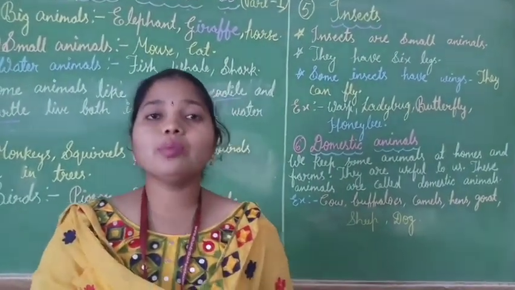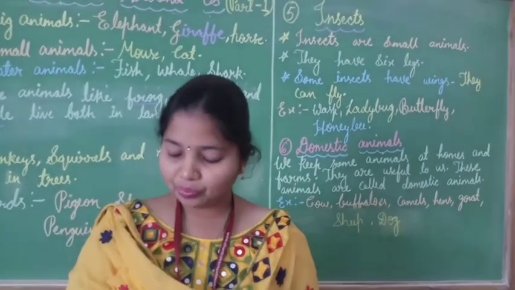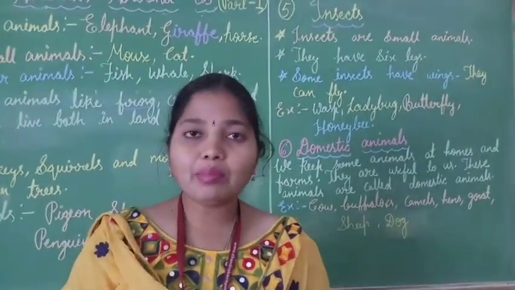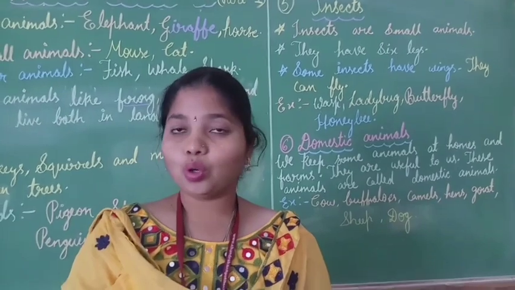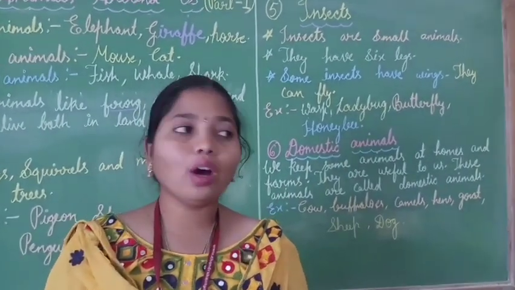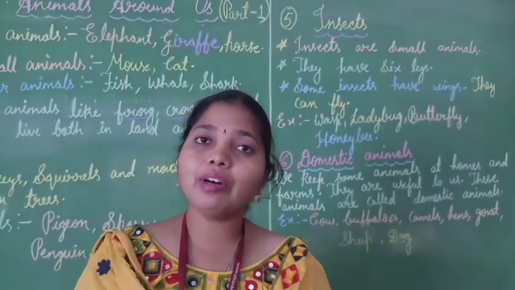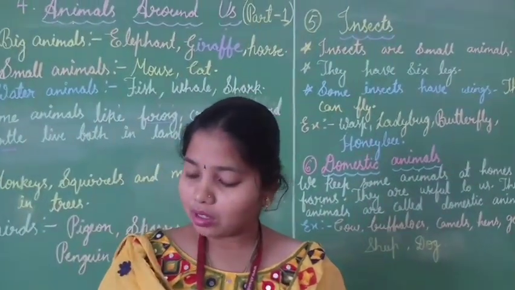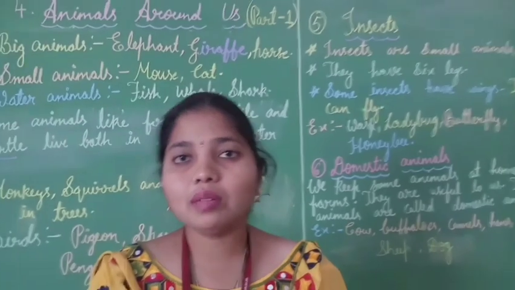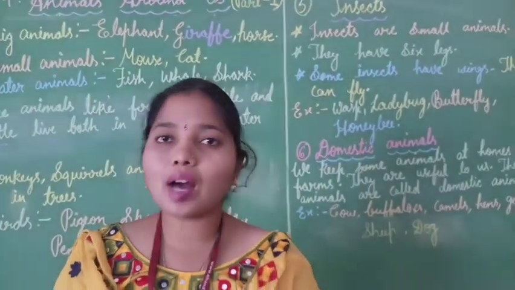Children, which are the domestic animals? Cow, buffalo, camel, hen, goat, sheep and horses are some domestic animals, and we keep these animals in our home or in the farm.